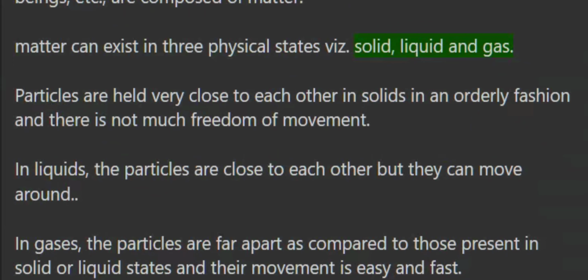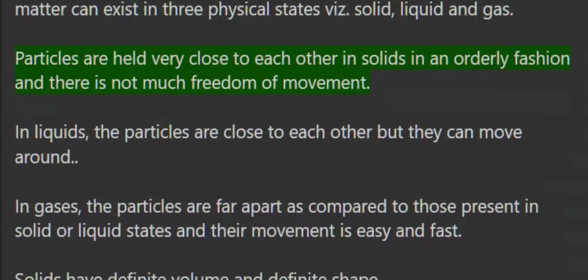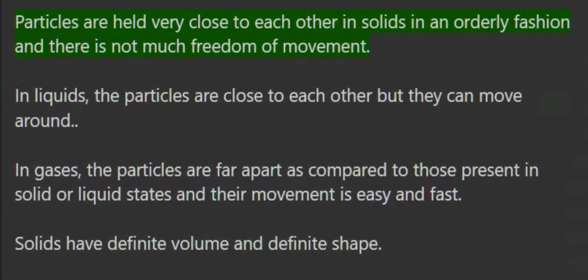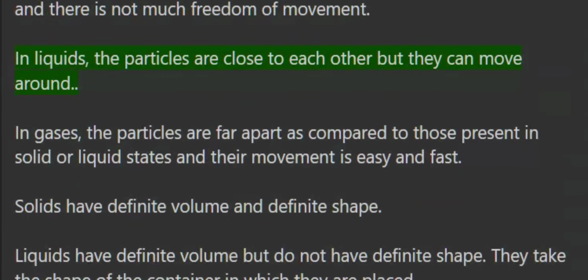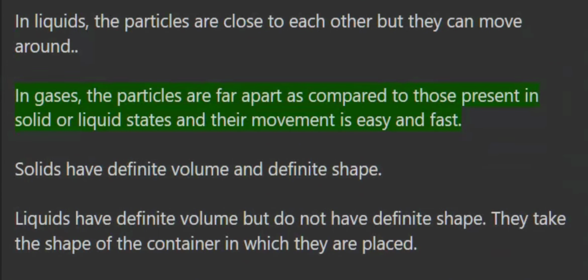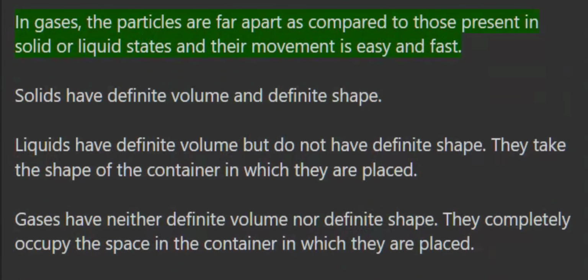Solid, liquid and gas. Particles are held very close to each other in solids in an orderly fashion and there is not much freedom of movement. In liquids, the particles are close to each other but they can move around. In gases, the particles are far apart as compared to those present in solid or liquid states and their movement is easy and fast.